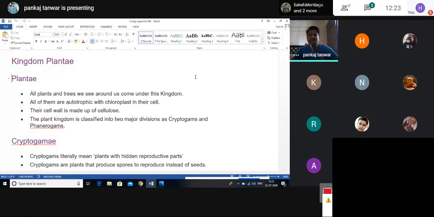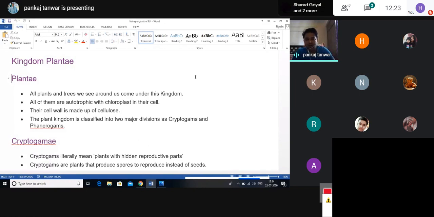Third thing, when we are discussing the cell wall and cell membrane, the difference between them is that the cell membrane is a living structure and the cell wall is a non-living structure. What is the difference between these two, non-living and living?